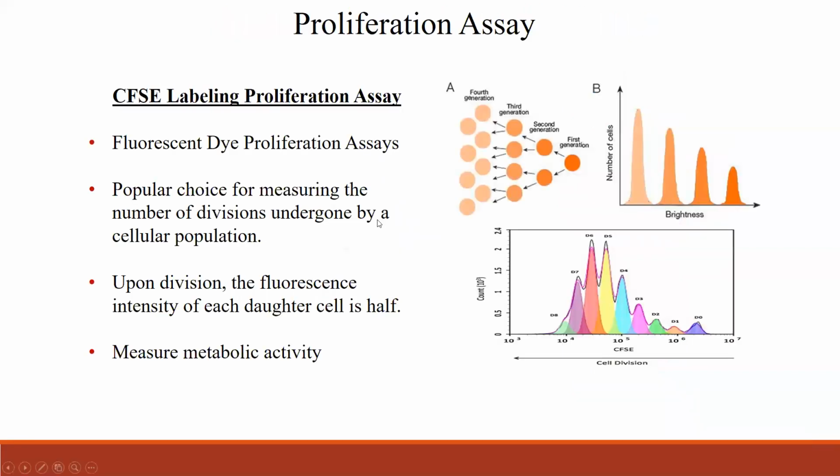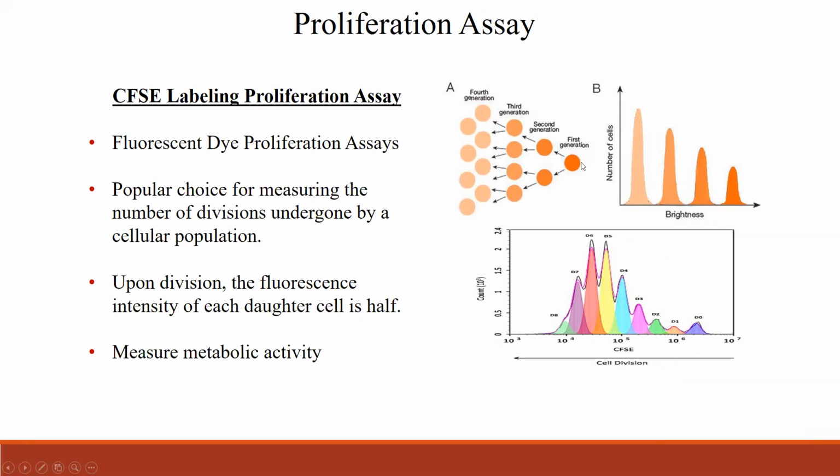And here finally I'll be talking about proliferation assays. There are many proliferation assays. I'm not going to be talking about every one, but the most popular is the CFSE labeling proliferation assay, which is done on flow cytometry. This is also called the fluorescent dye proliferation assay, and it is a popular choice for measuring the number of divisions undergone by a cellular population. Upon division, the fluorescent intensity of each daughter cell is half. So this measures the metabolic activity.